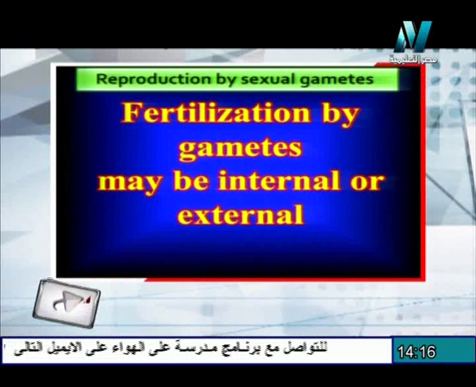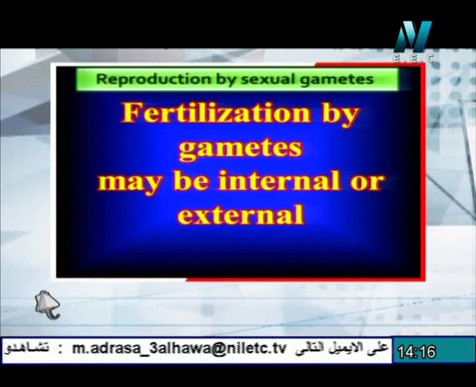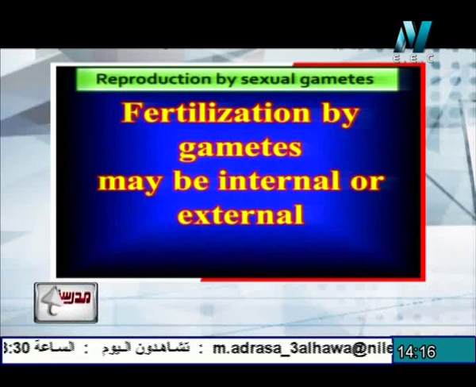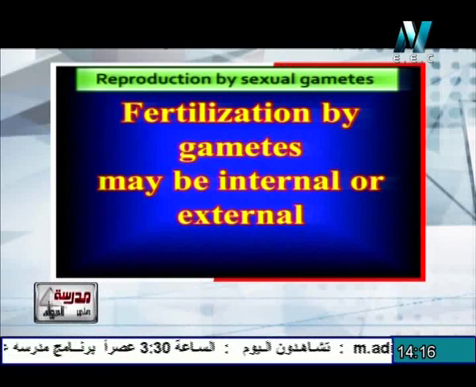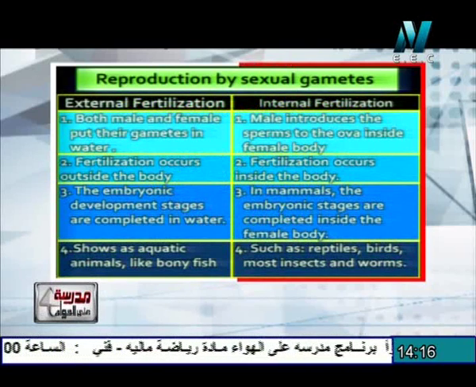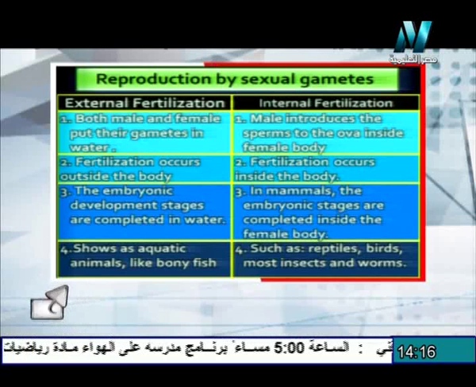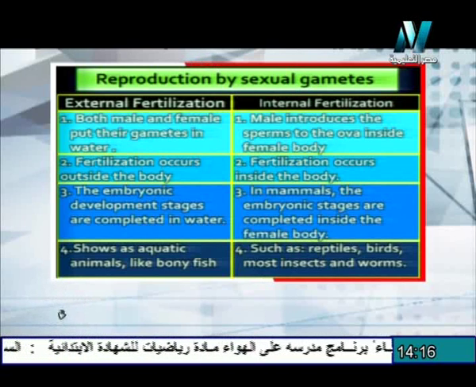But fertilization may take place in terrestrial living organisms inside the female body. That's called internal fertilization. But if fertilization takes place in water, that's called external fertilization. What about the difference between external and internal fertilization?